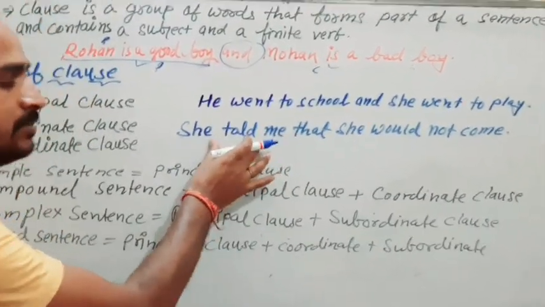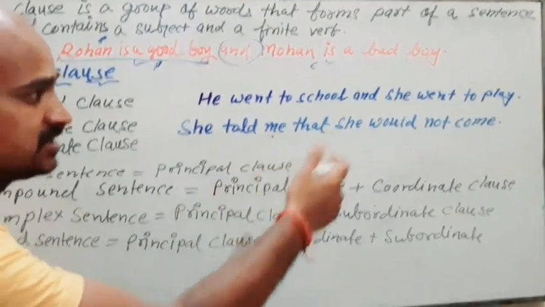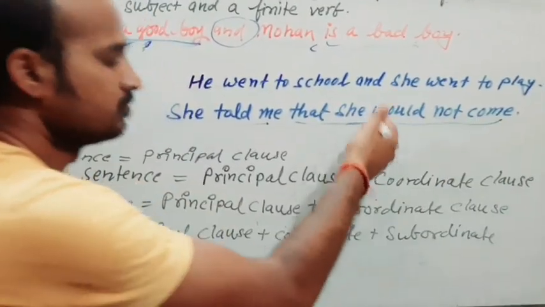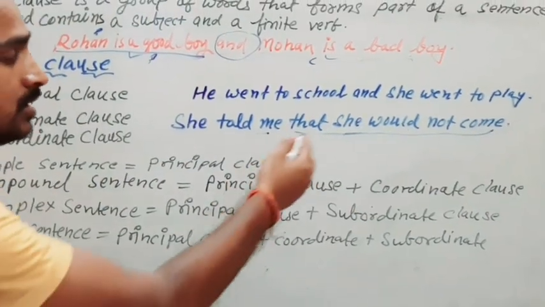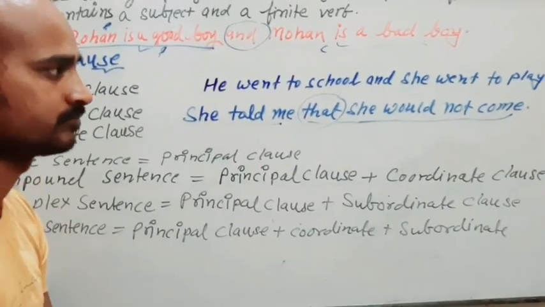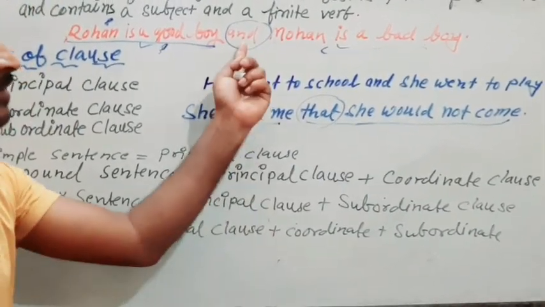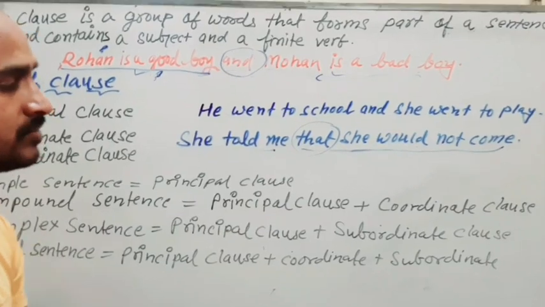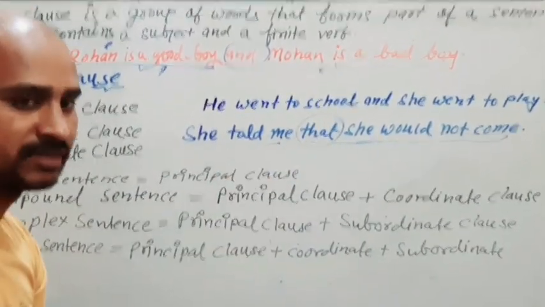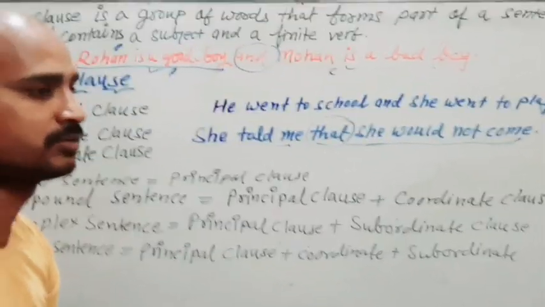Now we have the meaning of this, that she would not come. So it is a subordinate clause because we have a subordinate conjunction here. Whenever we have a coordinate conjunction, we have a coordinate clause. Whenever we have a subordinate conjunction, we have a subordinate clause.